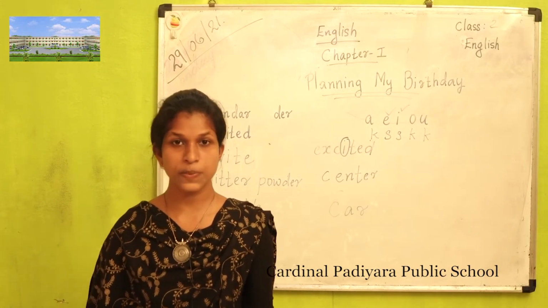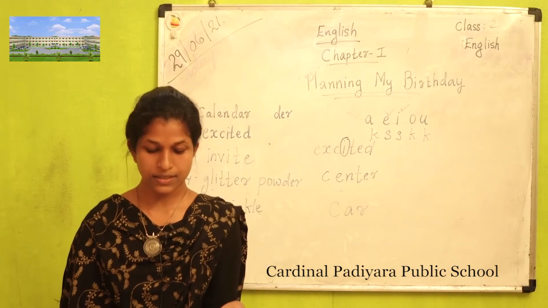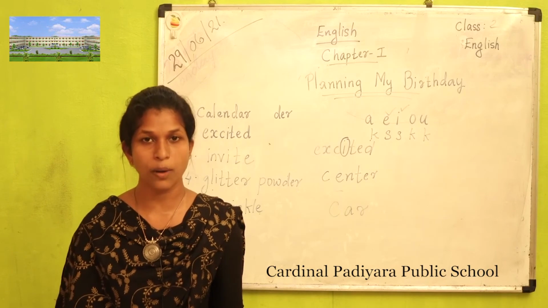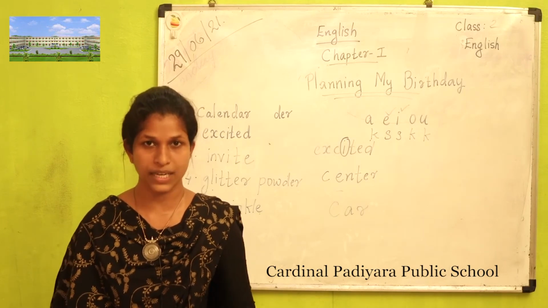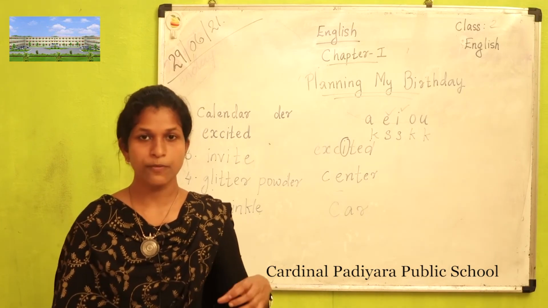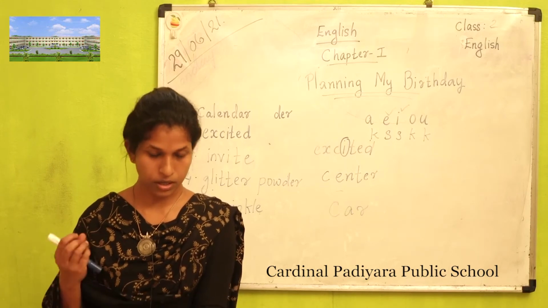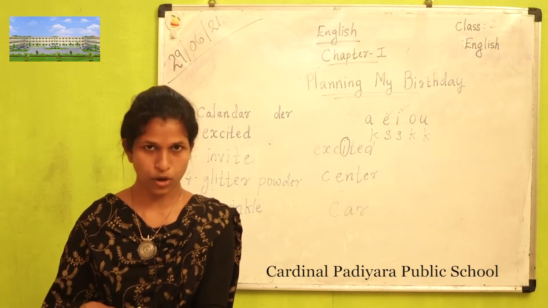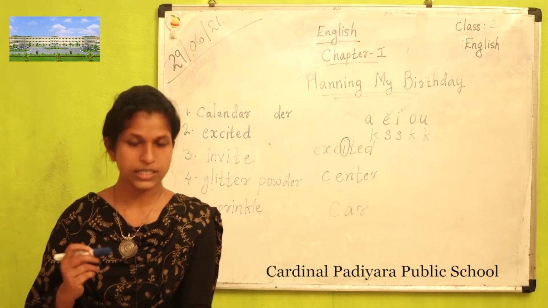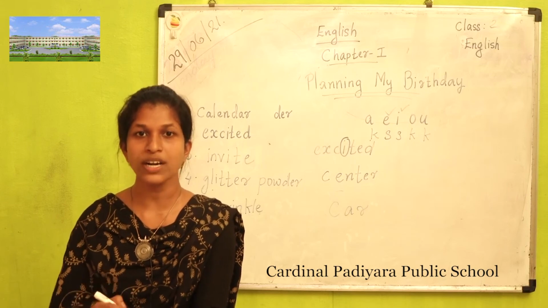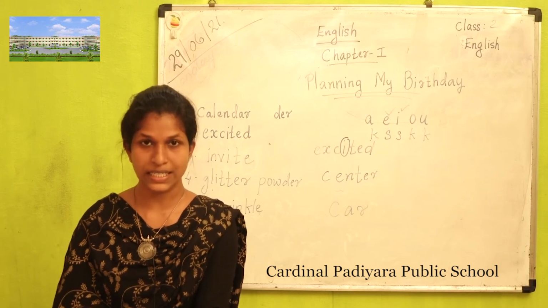And the next word, number 5, sprinkle. What's the meaning of sprinkle? Sprinkle means slowly drop little by little on something, like we are pouring some salt on the rice. We are pouring salt drop by drop. So sprinkle means slowly drop little by little on something. That is sprinkle.